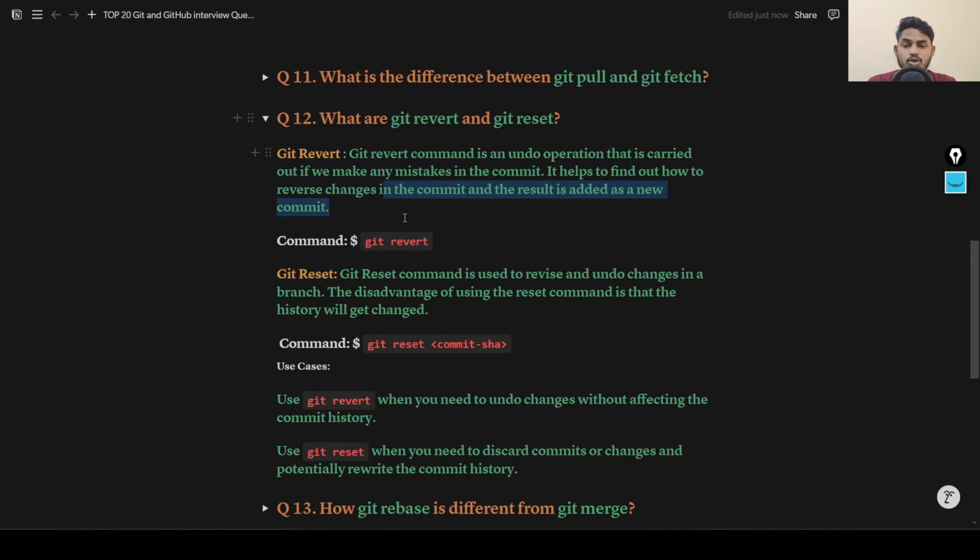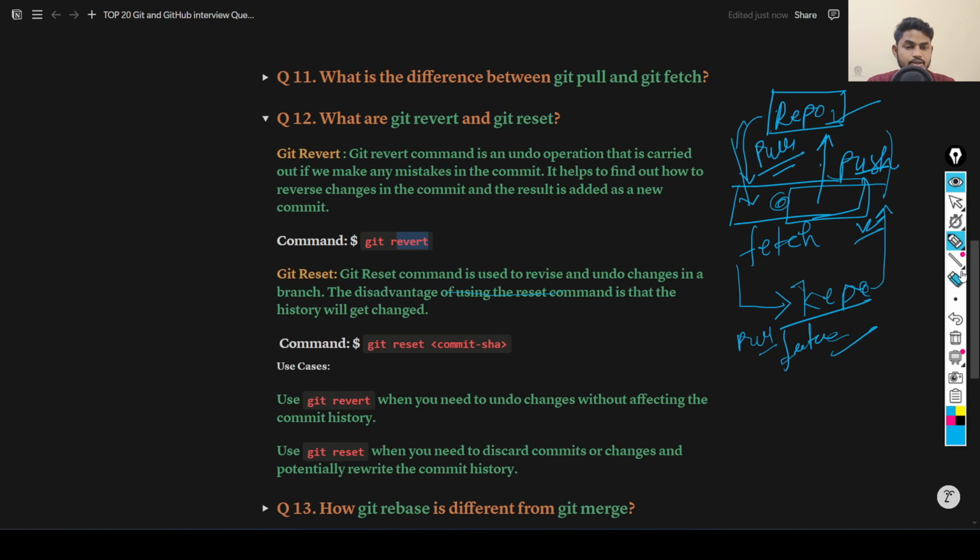Okay, so what you will do, you will hit the git revert command, and it will revert your committed code and will create a new commit. Okay, so this is the git revert.